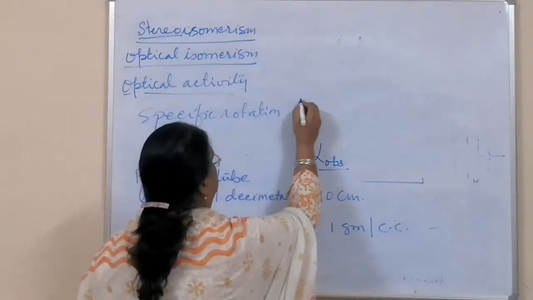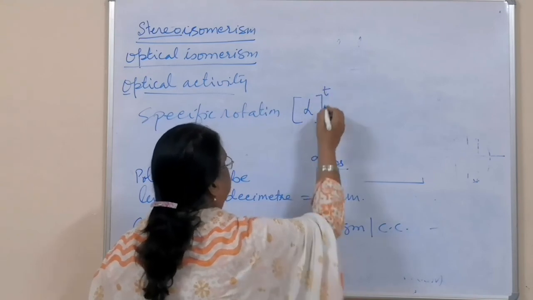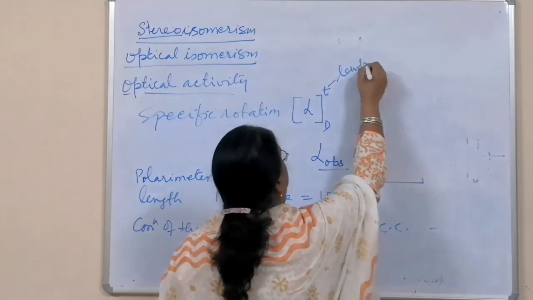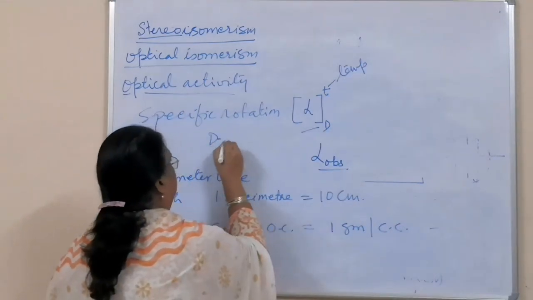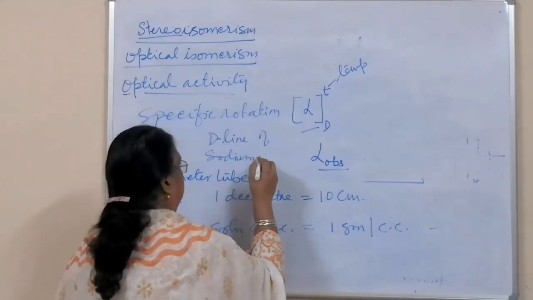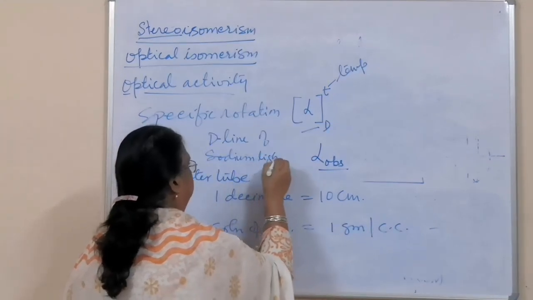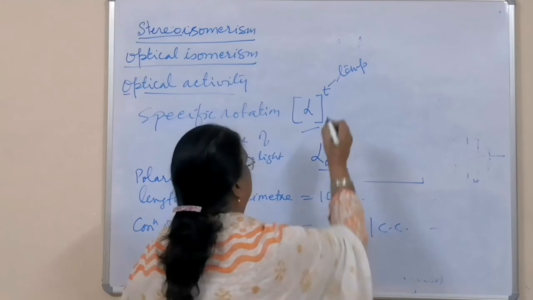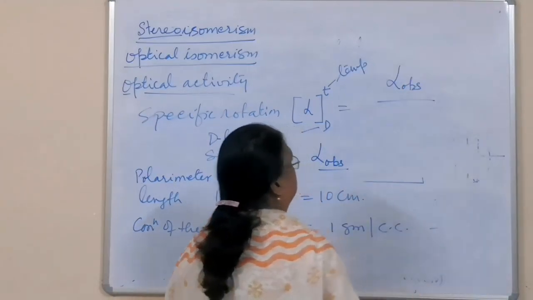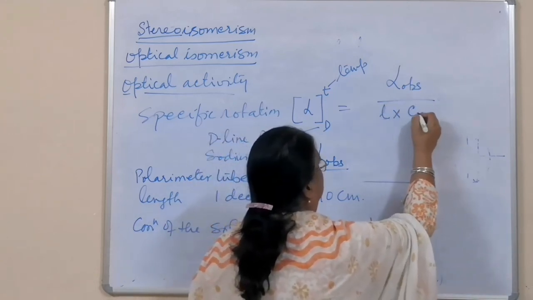Specific rotation is symbolized by alpha in square brackets with T as superscript and D as subscript, where T is for temperature and D is for the D line of sodium light. Sodium light has various wavelengths, so the D line of sodium light, you have to remember. And this is equal to alpha observed, the angle of rotation we have observed, divided by L into concentration.